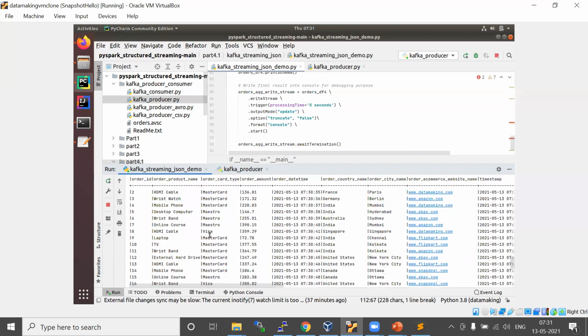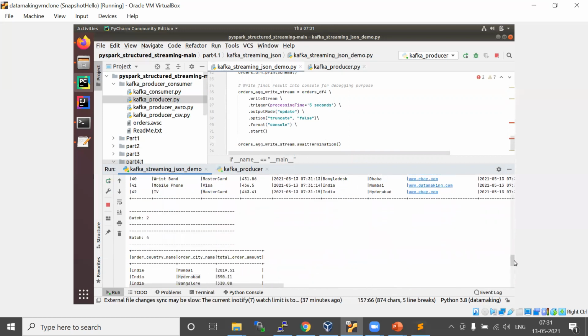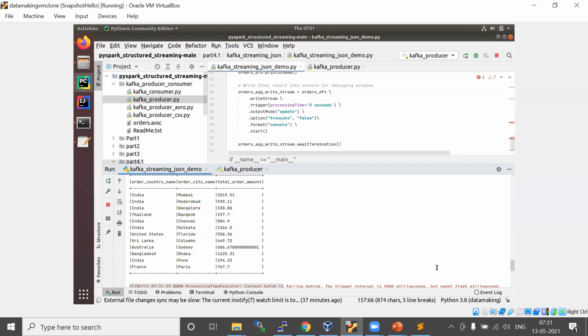So every 5-second micro batch, this will print the raw format of the data frame, the flattened data frame, as well as the aggregated data frame. I hope this is clear. Let me know if you have any queries.